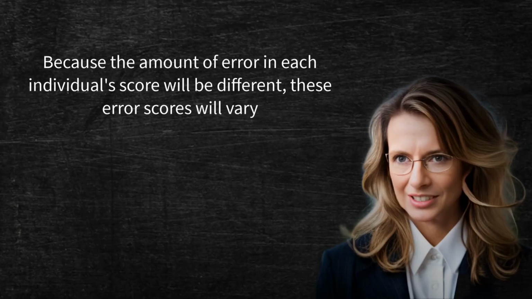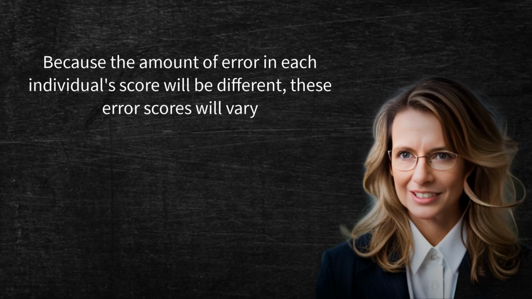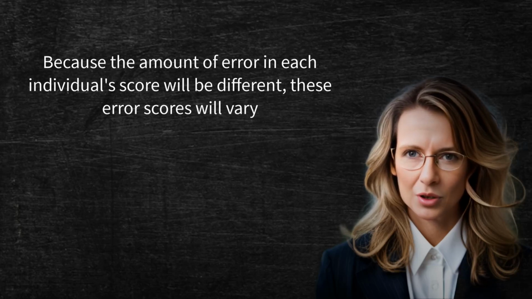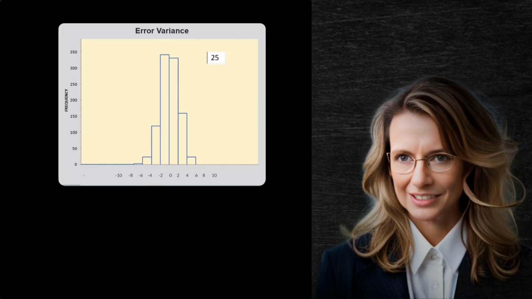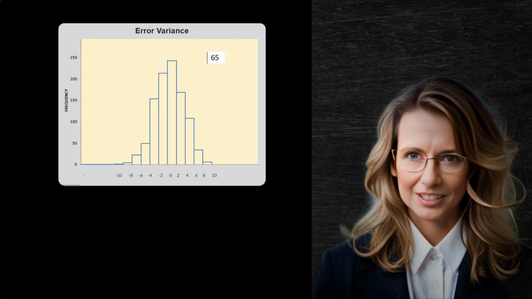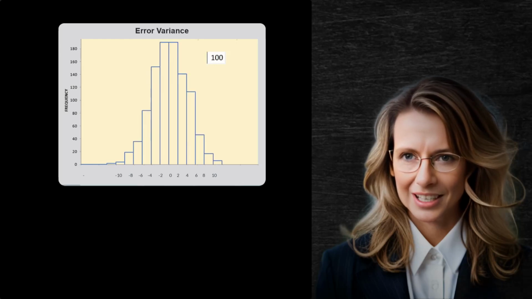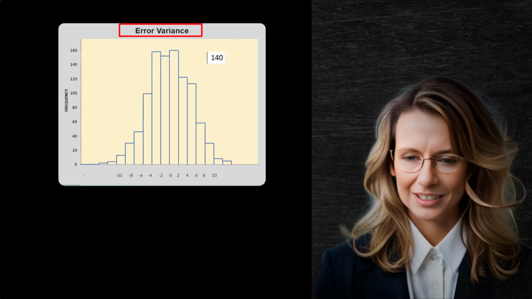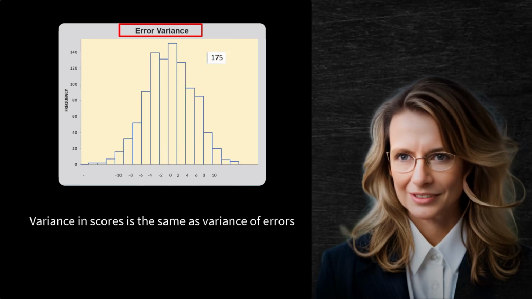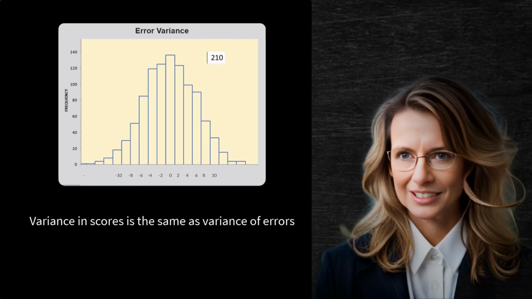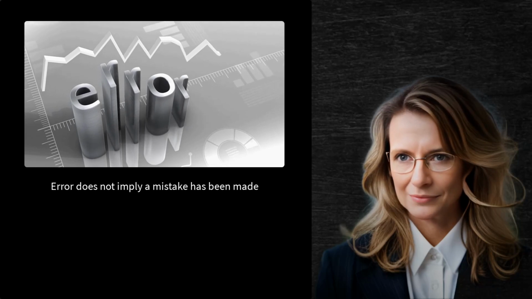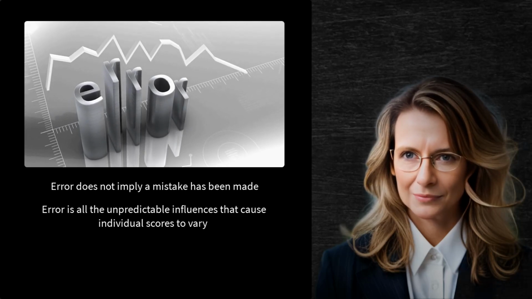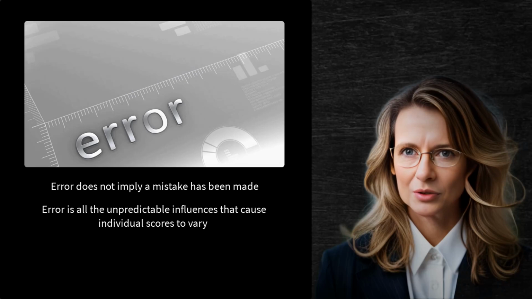Because the amount of error in each individual's score will be different, these error scores will vary. We can quantify the amount that the scores vary in the usual way by calculating the variance. Because this variance is really due to the variance of errors, we can properly call this error variance. In fact, we can say that variance in scores is actually the same thing as the variance of errors. It is important to understand that the term error is not meant to imply that some mistake has been made in a study. From a statistical perspective, error is simply all the unpredictable influences that cause individual scores to vary.